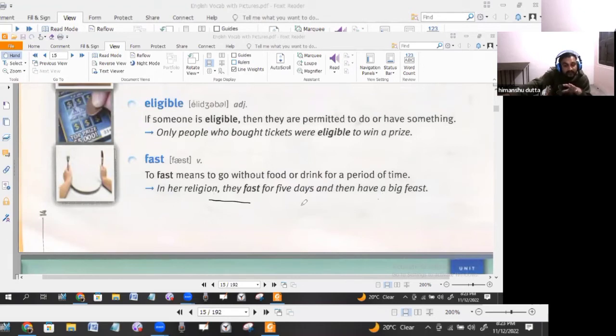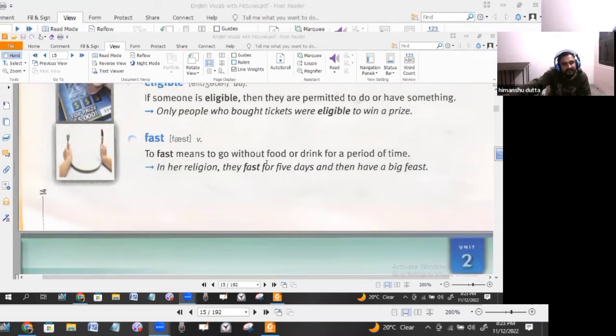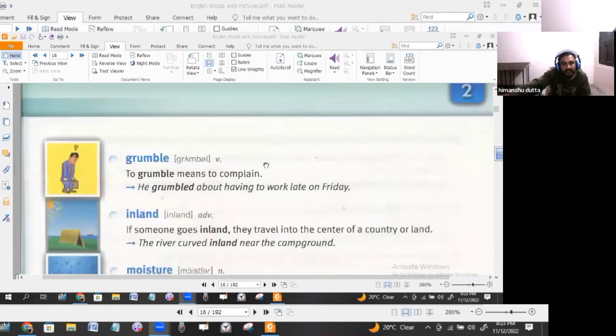After 5 days you're going to pounce on each and every kind of meal you see before you, and you won't deny anything. So fasting is good, but feasting is also required. Fasting and feasting go hand in hand.